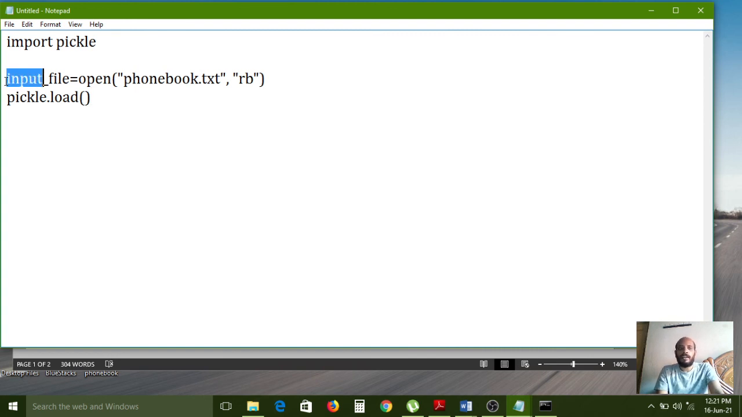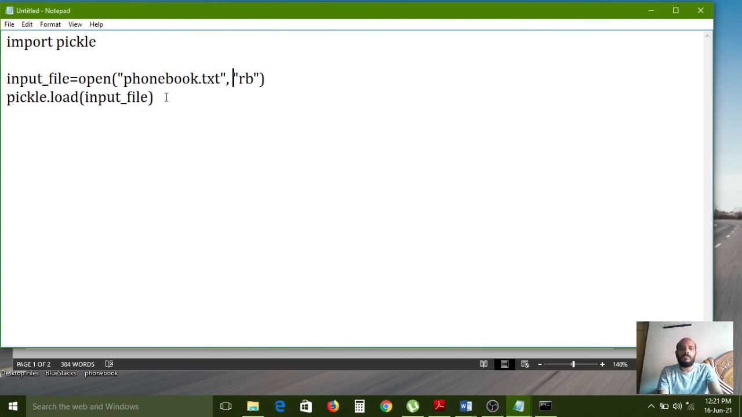After opening this file, we need to load the data from that file only, so that information we are giving. While executing, instead of input file, it can be replaced by phonebook.txt. So whatever content we have inside the phonebook.txt file, the load method can load that complete data in the pickle module.